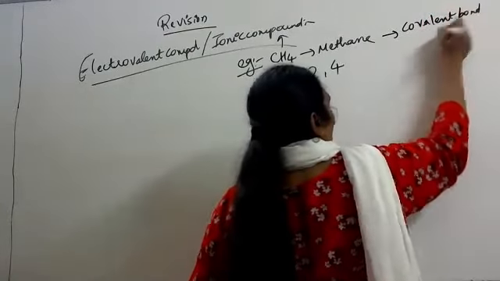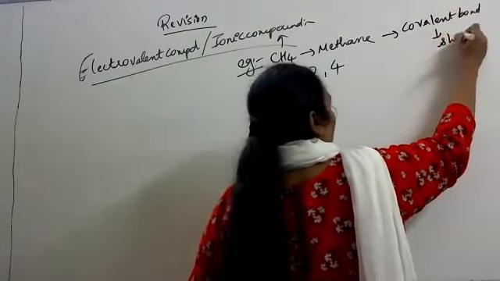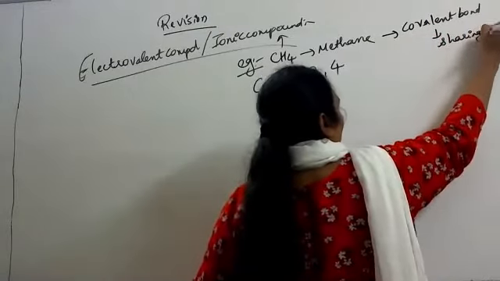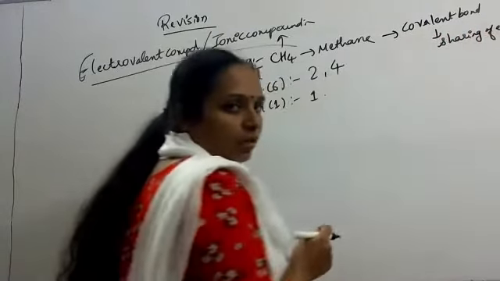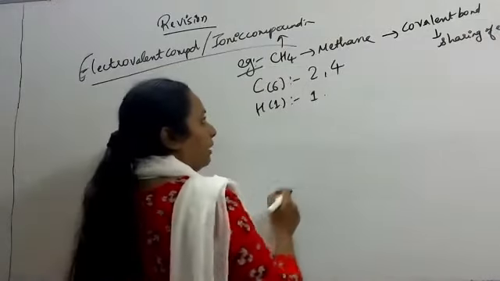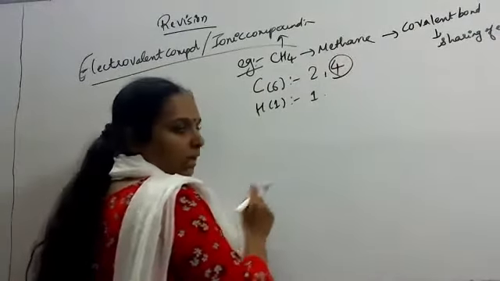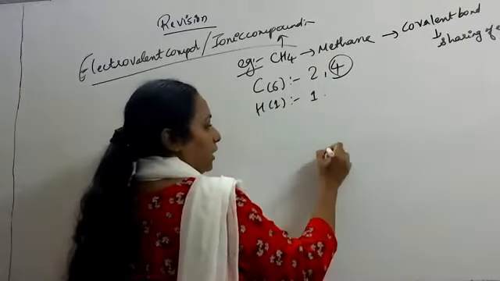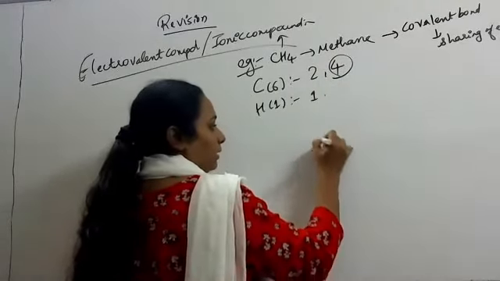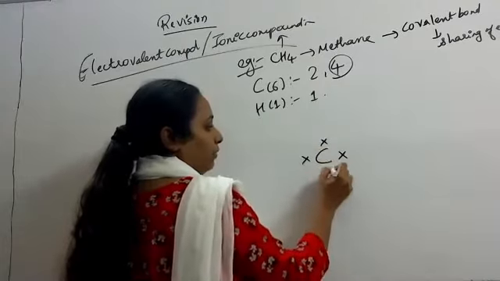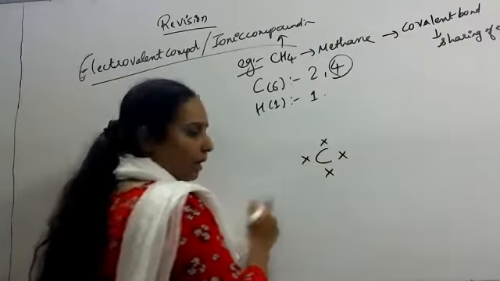Covalent bond is the bond that is formed by sharing of electrons. We will consider the last shell or the valence shell. Carbon is having 4 electrons, so 1, 2, 3, 4. These 4 are the electrons of carbon.